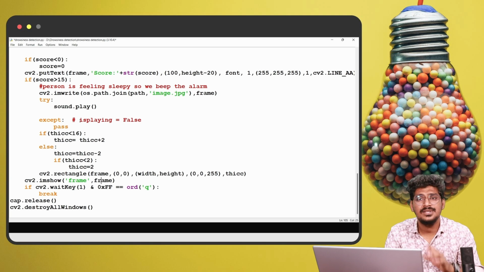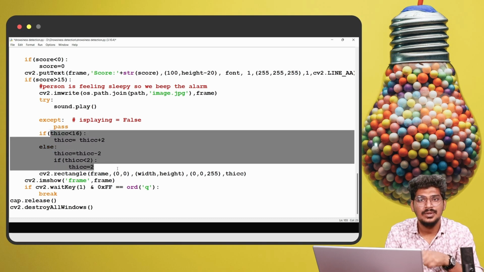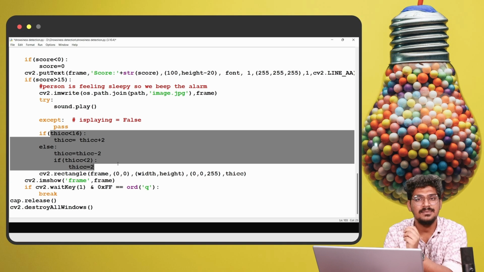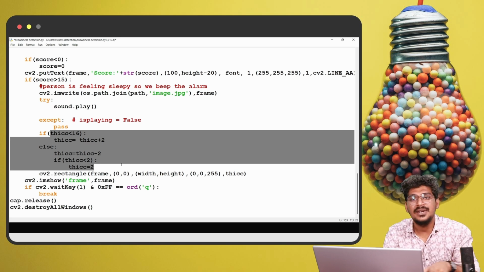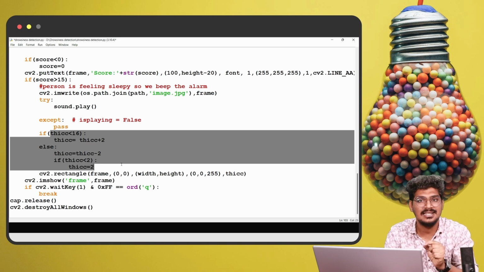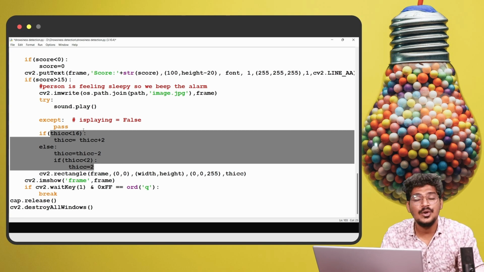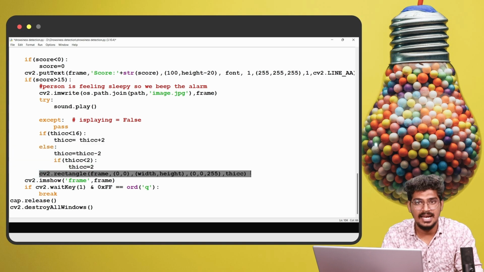Sometimes one thing we have to understand: if the sound is not played, we are going to pass this particular color. It will be intimating the alert. That means the red frame will be detected. Once the score increases above 15, the frame will automatically be displayed in a red color. You can see, once I run this, this rectangle will help you intimate the alert.